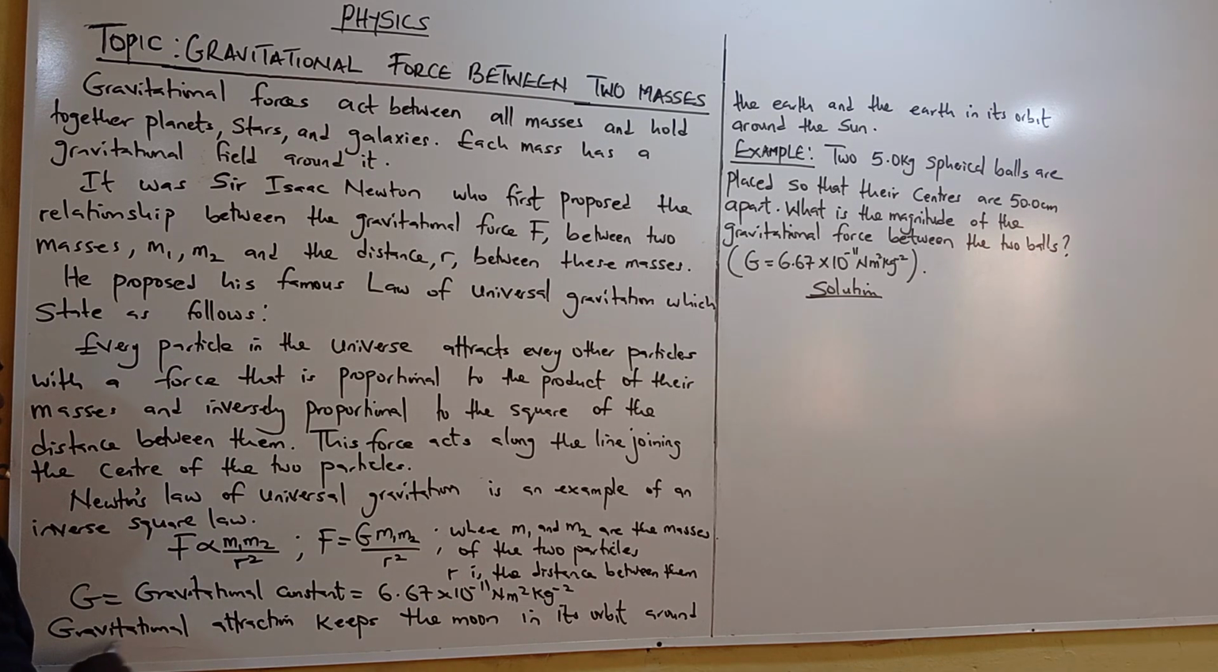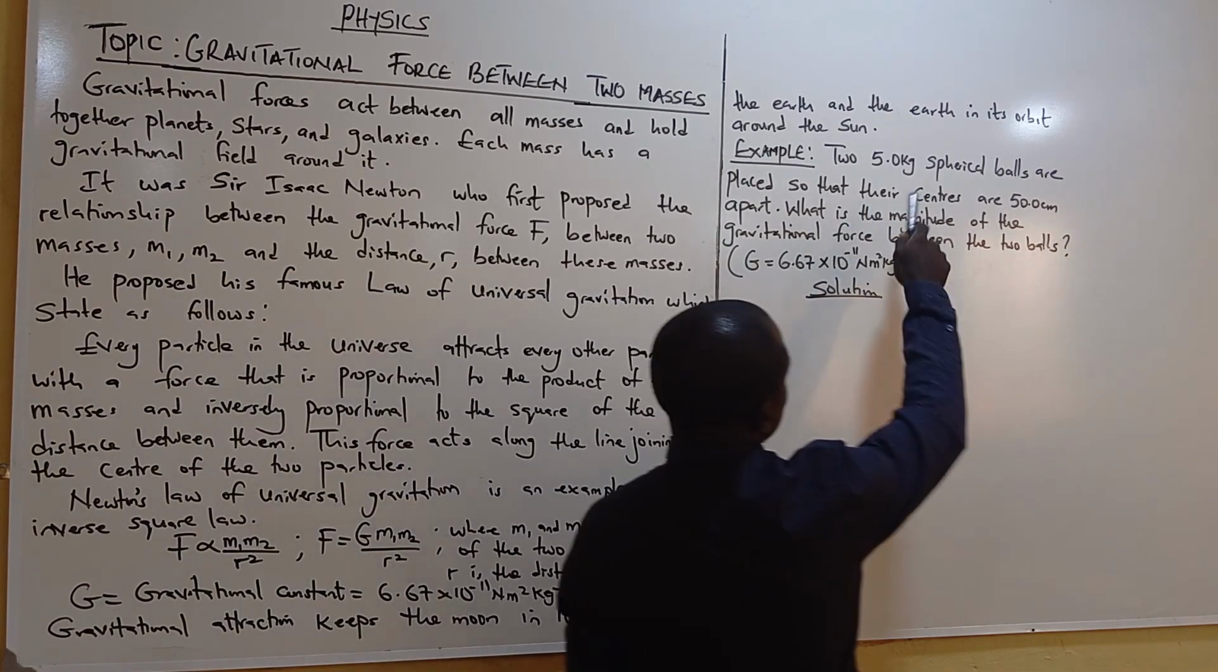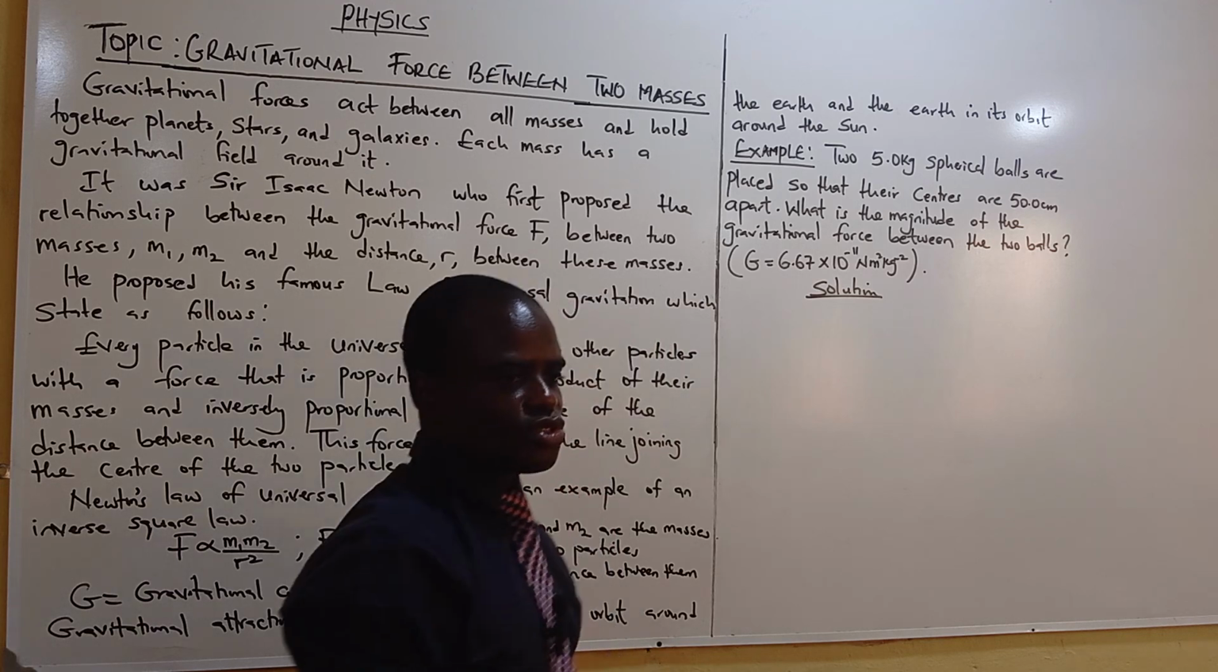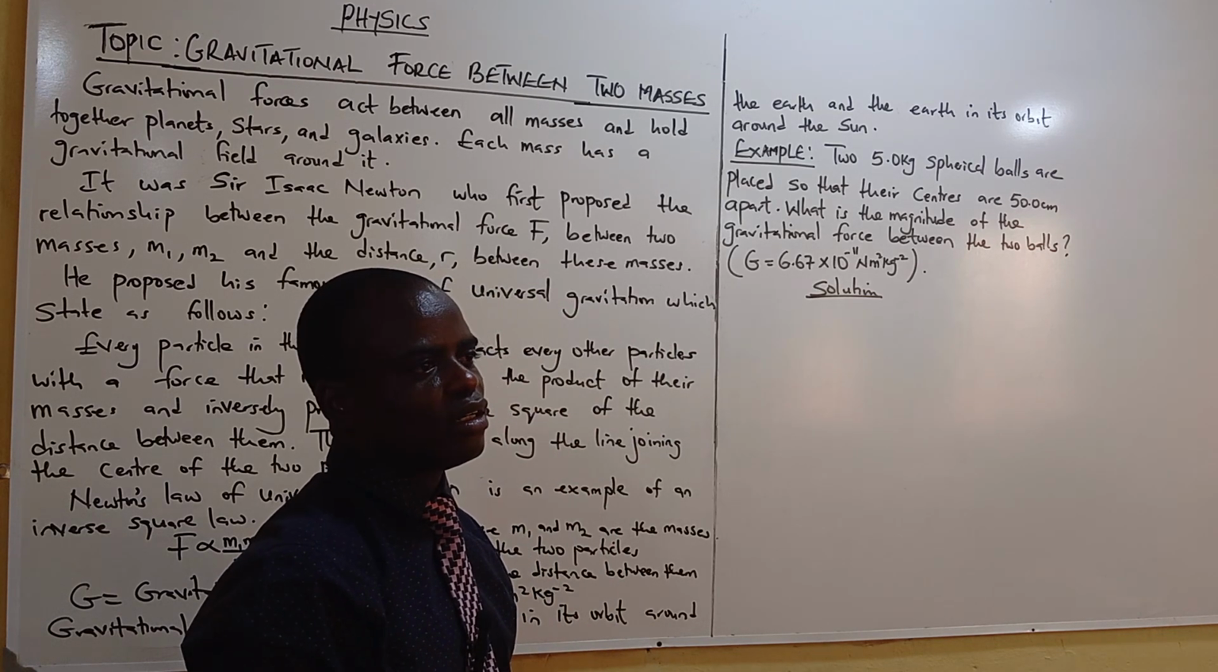Gravitational attraction keeps the moon in its orbit around the earth, and the earth in its orbit around the sun. Gravitational force of attraction keeps them together.